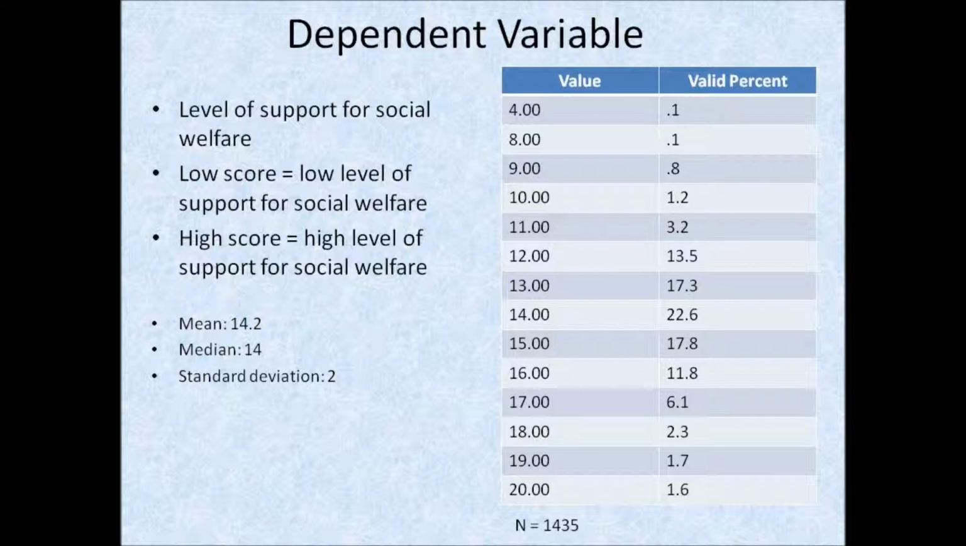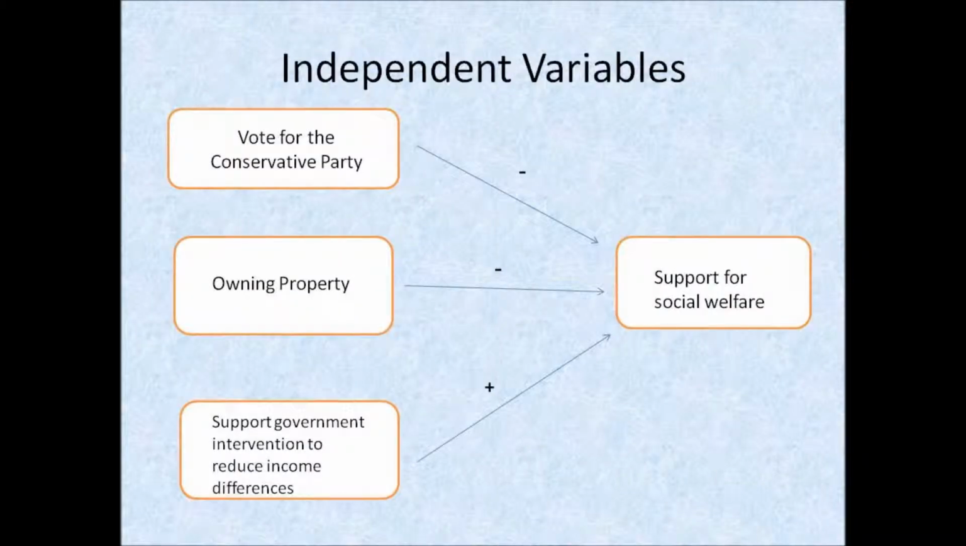Low scores measured low levels of support for social welfare, whereas high scores measured high levels of support for social welfare. As can be seen, the mean is 14.2, meaning that the majority of respondents moderately supported social welfare. Moreover, the standard deviation of 2 indicates that there is some variation and dispersion around the mean.